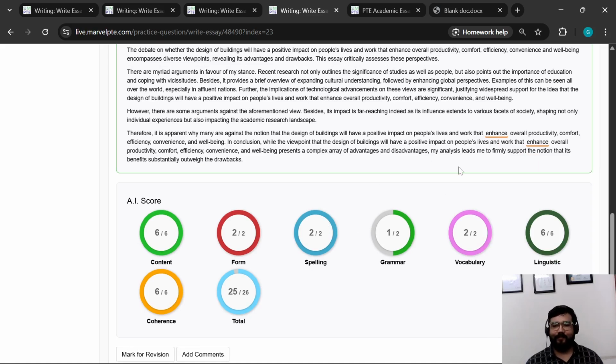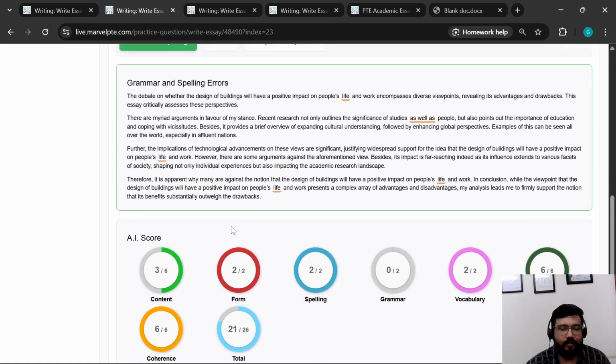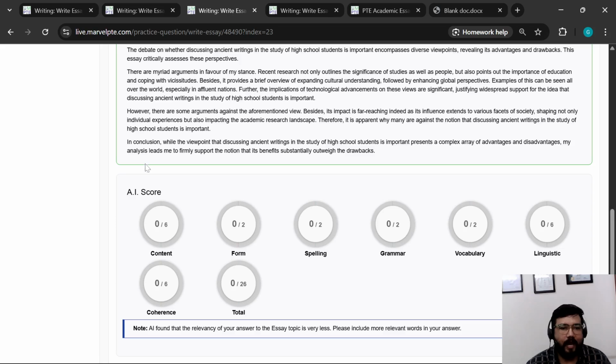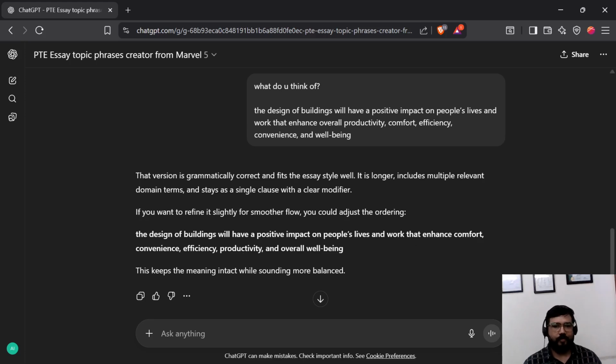Okay, so there is some grammar issue, which is something else that is not part of our thought process right now. What we were looking at is the content score. Now the content score, which was 3 with a smaller TS and 0 with an unrelated TS, is now 6 with the help of ChatGPT.